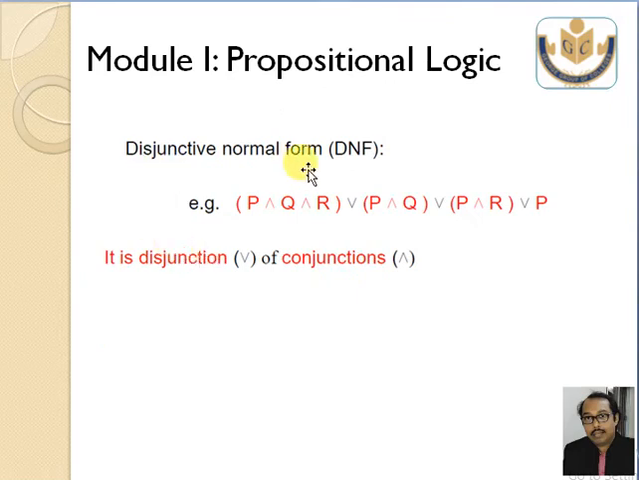Next one is disjunctive normal form. See, inside may be anything, AND, but separated by OR, OR, OR. So all the ORs signify that this is a disjunctive normal form.